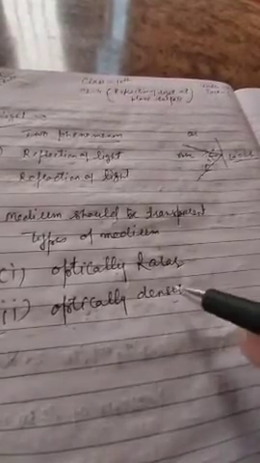And if the ray of light slows down after refraction, it means the medium is optically denser. In other words, in optically rarer medium the velocity increases, whereas in optically denser medium the velocity of the ray of light decreases after refraction.